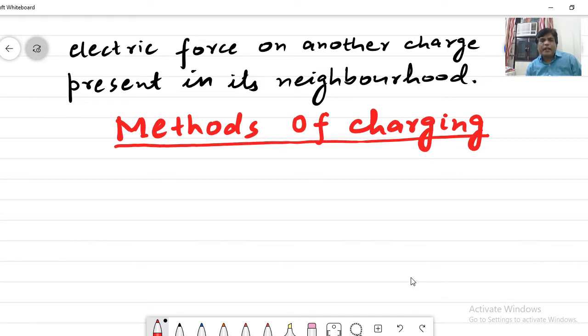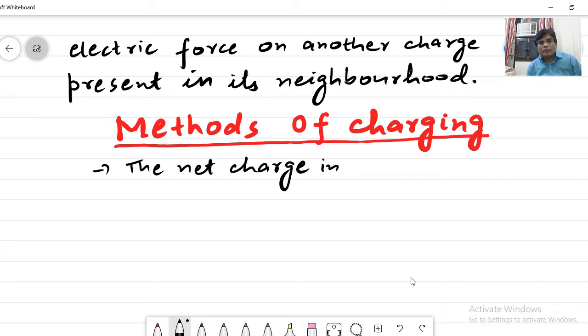Actually, charge is present in everybody. Our desk and blackboard have charge, but we don't experience it. Why don't we experience the charge? Because the net charge in a body like a chair or desk is zero. Why is it zero?